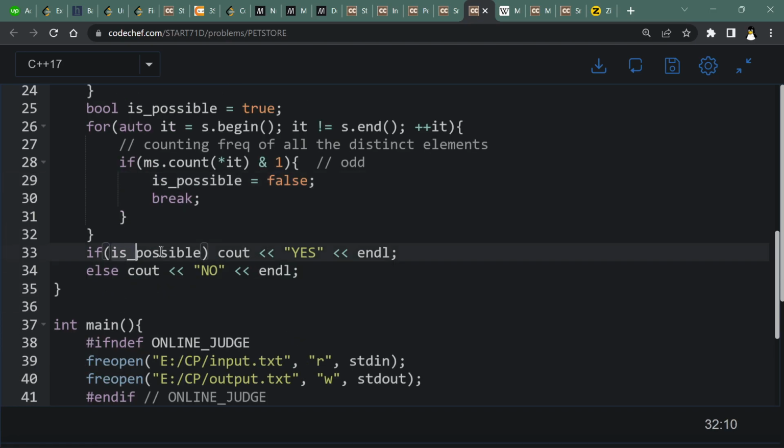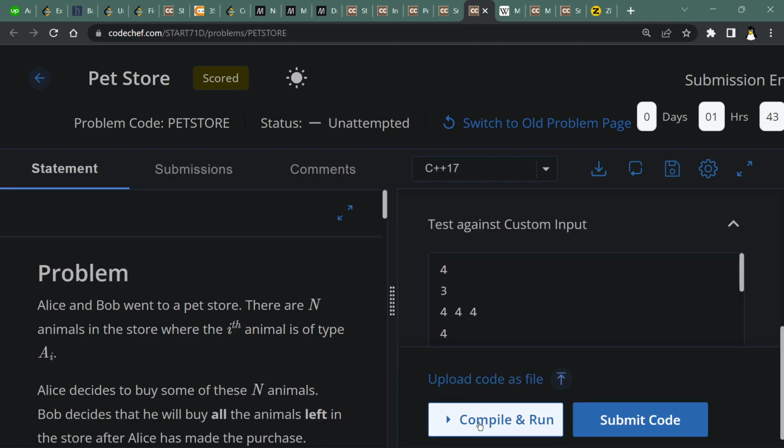And just looking at if isPossible is true, then our answer is yes, otherwise our answer is no. So yeah, that's the solution.